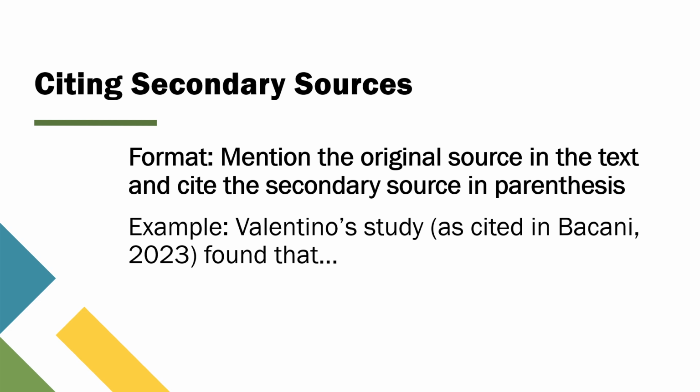look like this. Here's what this does. For the original source mentioned, you give credit to the original author whose work you're discussing, which helps acknowledge their contribution. Secondary source cited: you can also cite the work you actually accessed, which is important because it's the source you're directly consulting. Remember, it's always best to go to the original source if you can. However, if you're only able to access the secondary source, this method ensures that you're still properly crediting the original researcher.